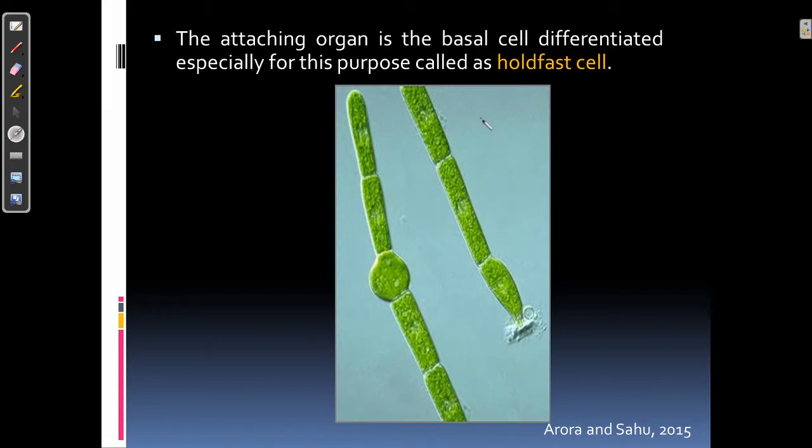Students, here you can see this picture. This is how the Oedogonium filament looks when you are looking at it under the microscope at 400x magnification. The cells are cylindrical and this is the lowermost cell which helps in the attachment and is known as the holdfast cell.